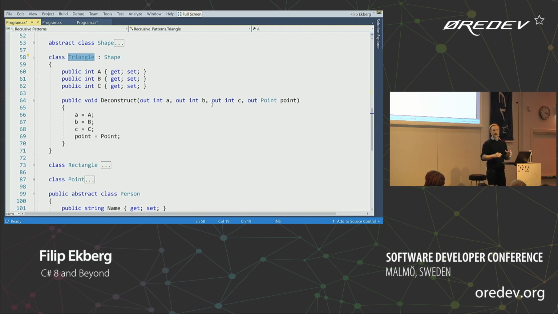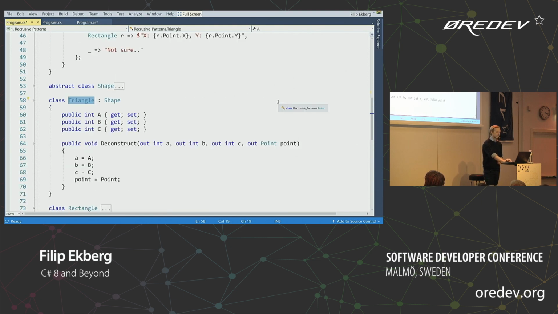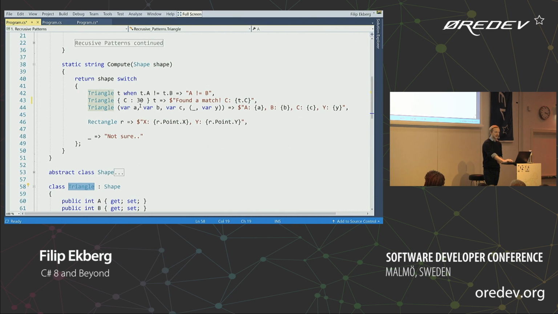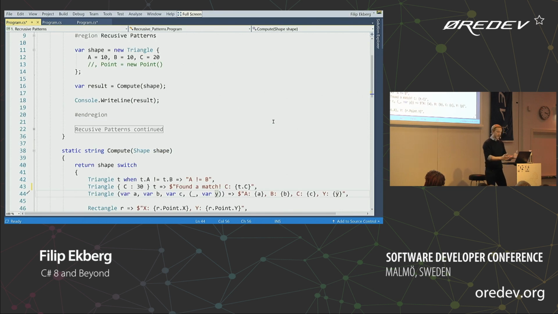And what happens in my switch expression is that I'm saying, well, I require it to have A, B, C, as well as the point, which you can see here. I'm saying I need A, B, and C, as well as I don't care about the X on the point, but I care about the Y. So this is a bit confusing. But what happens is that if I were to run this as it is now, we have only A, B, and C set.